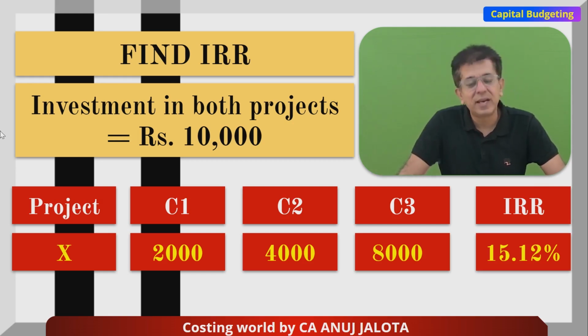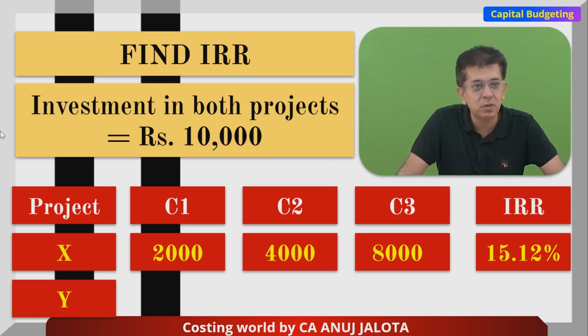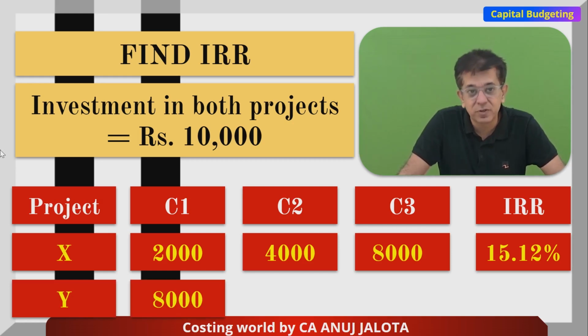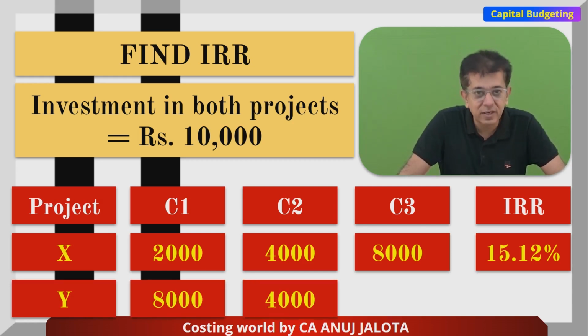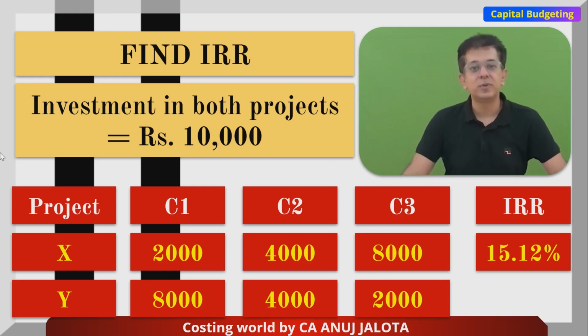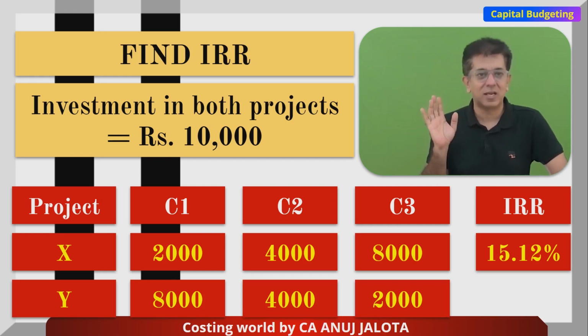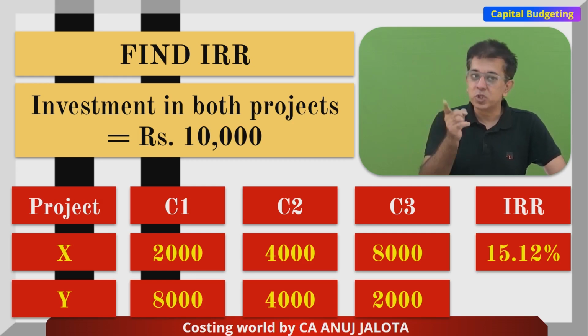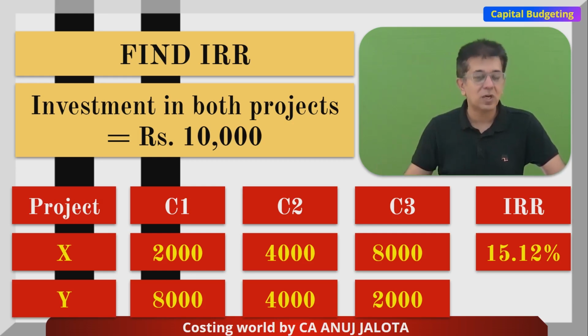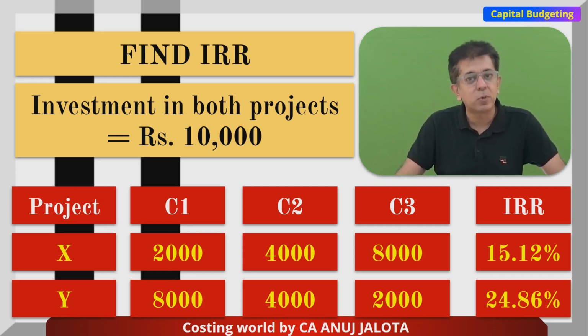For project Y, try to see what cash flows I'm writing. The cash flow at the end of the first year is, suppose, 8,000. At the end of the second year, it is say 4,000. At the end of the third year, it is rupees 2,000. So mathematically, project X gives you 2,000, 4,000, 8,000, but project Y gives you 8,000, 4,000 and 2,000. If you now find out the IRR using your technique or Excel, it will be approximately 24.86%.